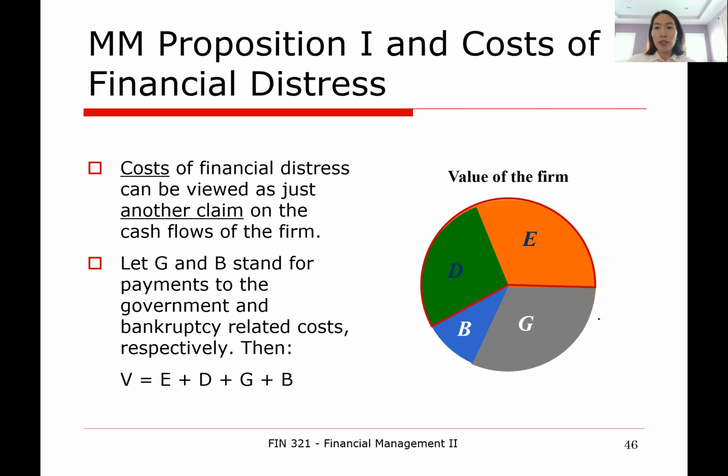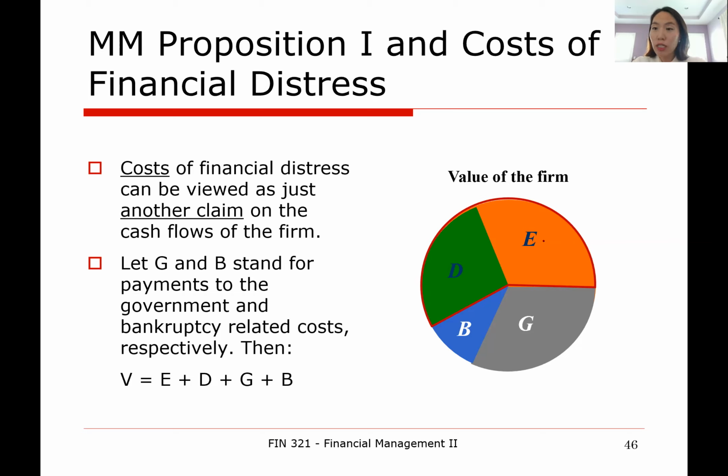Okay, so now let's go back to our pizza analogy. Previously in a perfect world, we said that no matter how we carve up the whole pizza between debt holders and equity holders, combining the debt holder slice and equity holder slice, the whole size of the pizza remains the same. When we introduced taxes, we saw our implications change. Now the government will take one slice from the firm's pizza. And with the presence of taxes, our goal was to maximize the combined size of the debt holder slice and equity holder slice.